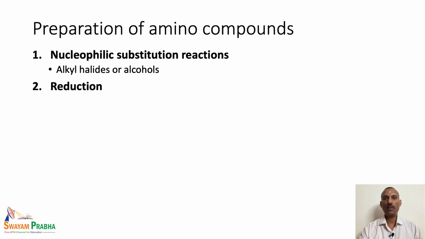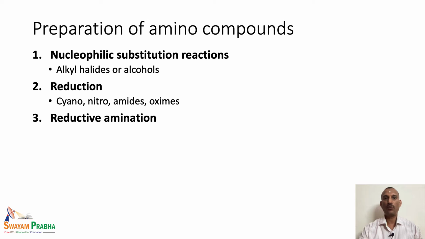Then the second major class is the reduction reactions. Cyano compounds, nitro compounds, amides, oximes, etc. can be reduced to amino compounds. So we will be looking at what are the different reagents that can be used for this particular transformation. Then we will move on to the next one, which is the reductive amination. In the reductive amination, aldehydes or ketones are converted to amino compounds.